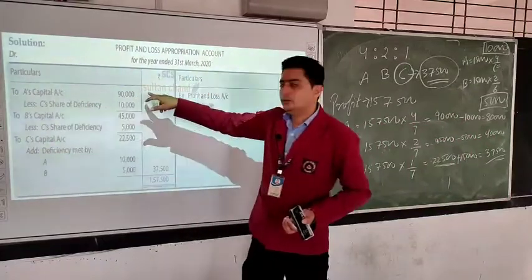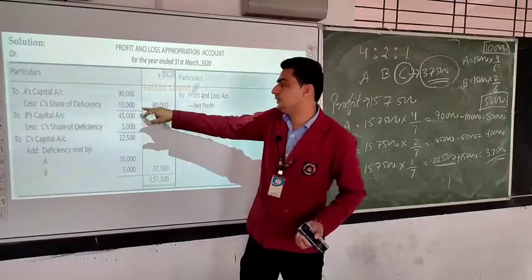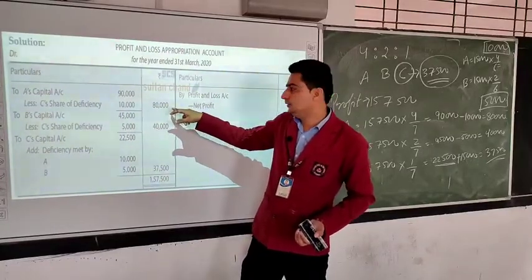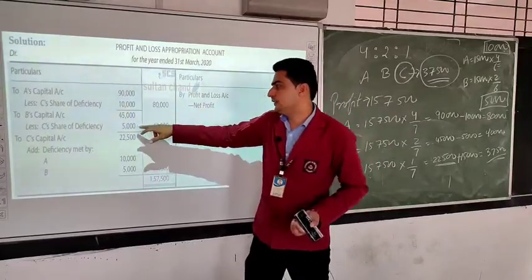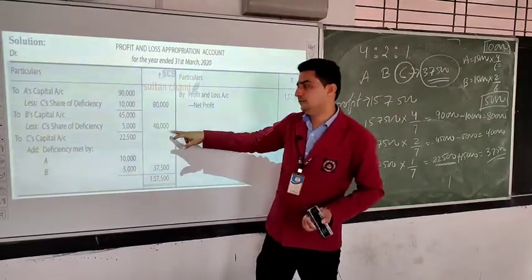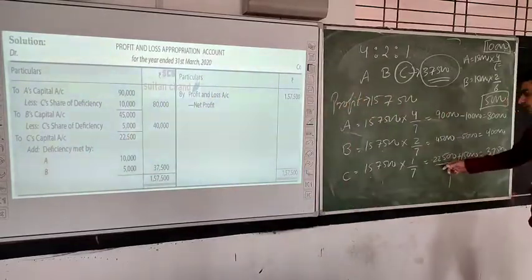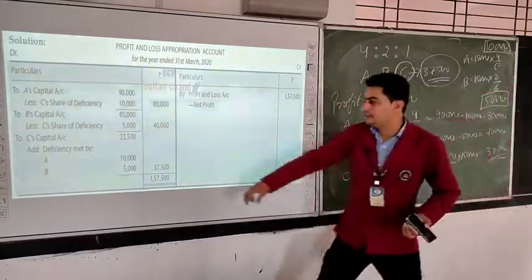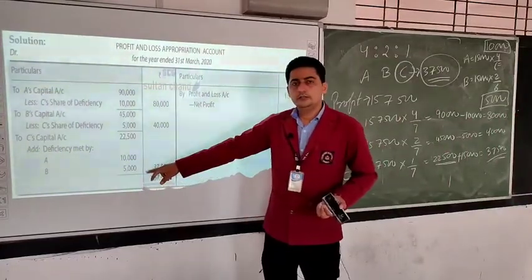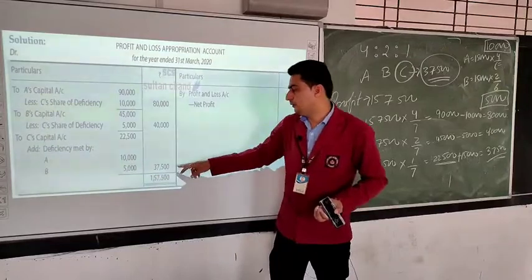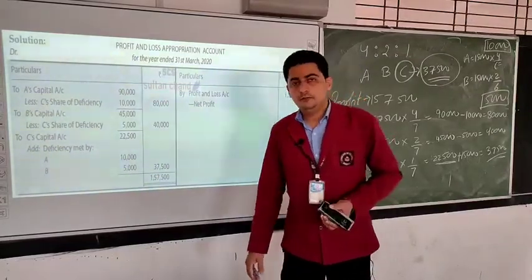A's share 90,000, less C's share of deficiency 10,000, his profit will be 80,000. B's share 45,000, less C's share of deficiency 5,000, so 45 minus 5, 40,000. C's share 22,500 because he was getting 22,500, then he will get 10,000 from A and 5,000 from B, total 15,000, so the total amount will be 37,500.